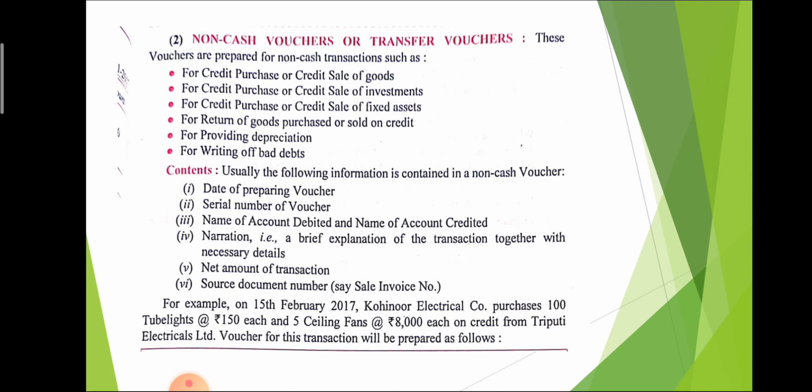The content is date of preparing voucher, serial number of voucher, name of account debited, narration, net amount of transaction, source document number. The only difference is that cash vouchers are prepared for cash transactions, and non-cash vouchers are prepared for non-cash transactions. It means on credit basis.